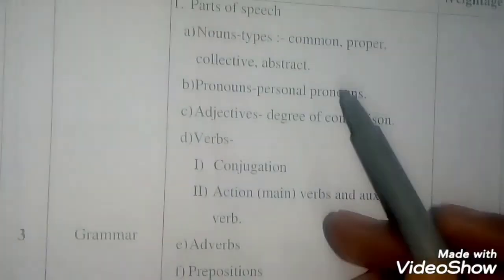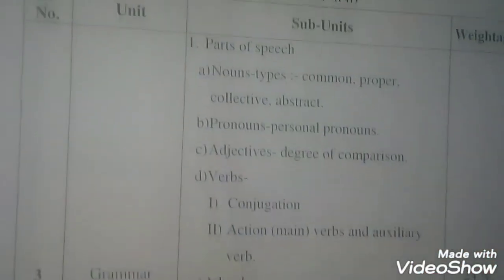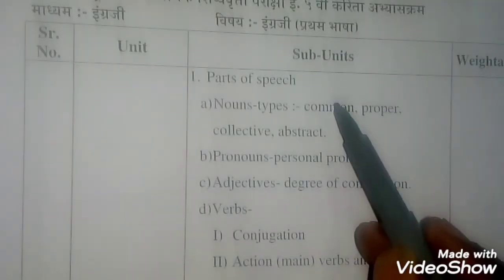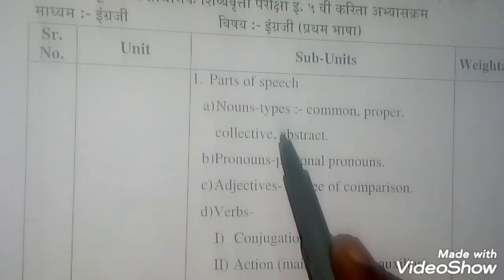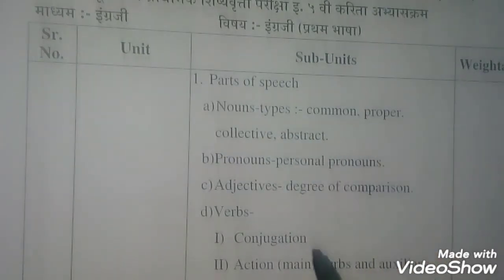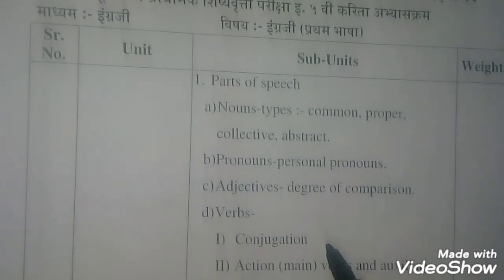Now we can see the next, unit number 3, grammar. In grammar, subtopics are parts of speech. Nouns, types: common, proper, collective and abstract. Pronouns, personal pronouns, adjectives, degree of comparison. Number D, verbs, conjugation, action words and auxiliaries. So these are some topics under grammar.